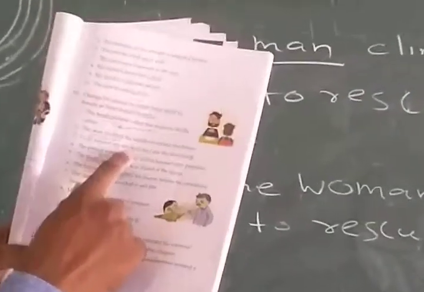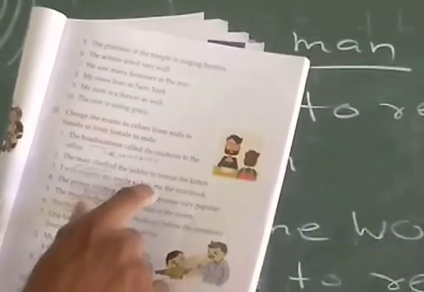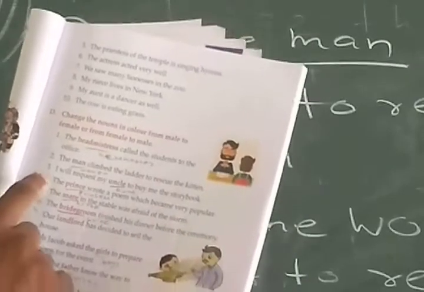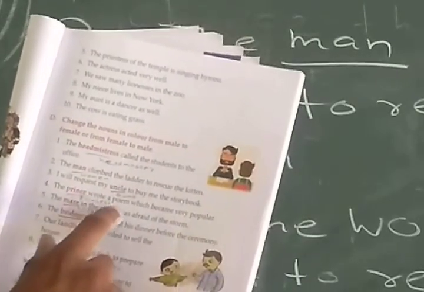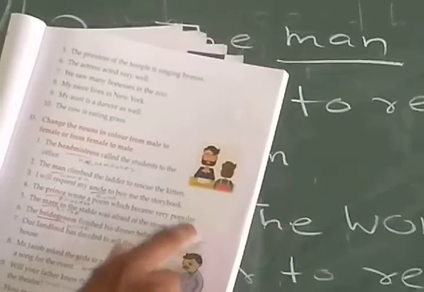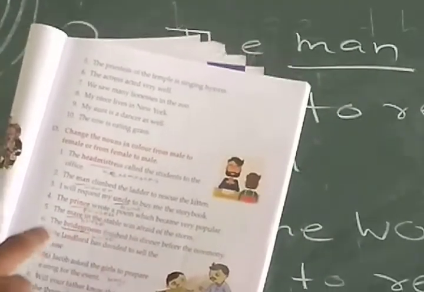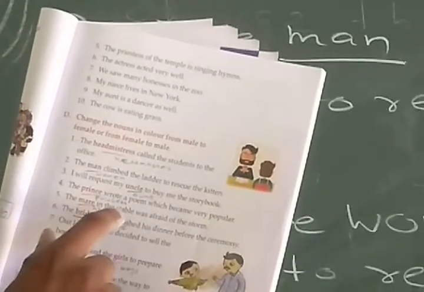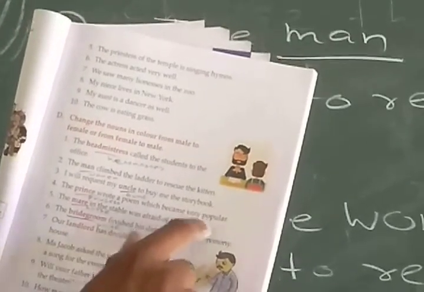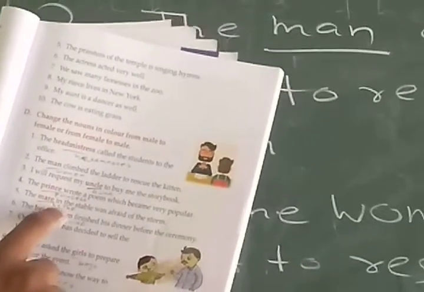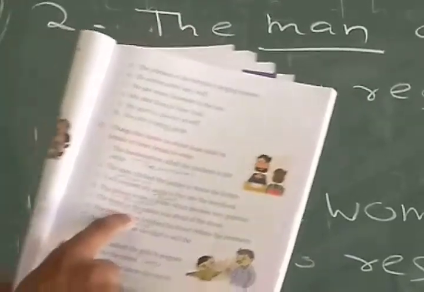Here you have to write aunt: uncle's aunt to buy me the storybook. The fourth number, the prince wrote a poem which became very popular. So we have to just change prince to princess. Number 5, the man in the stable was afraid of the storm. So we have to write horse, mare. Then 6th number, the bridegroom finishes dinner before the ceremony. Bridegroom, so we have to write bride, B-R-I-D-E, bride.